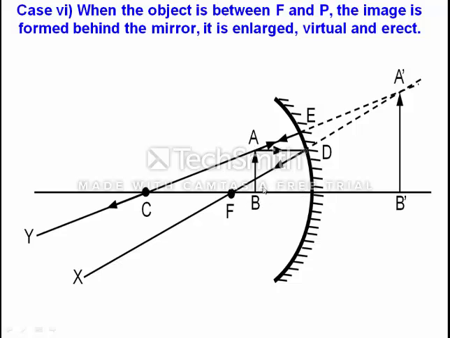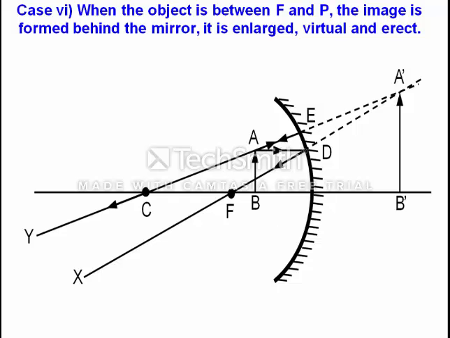Whenever we say between, it does not mean at the center of F and P or in the middle of F and P. It may be placed anywhere between those two.